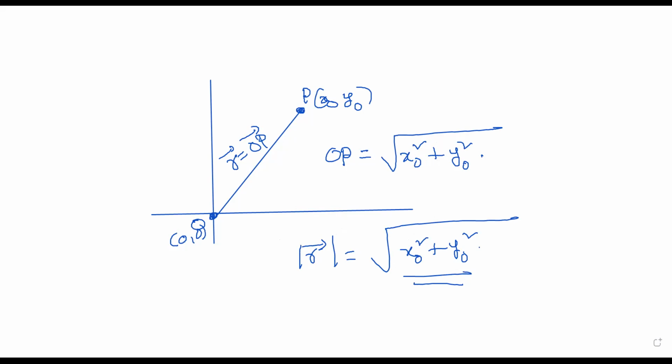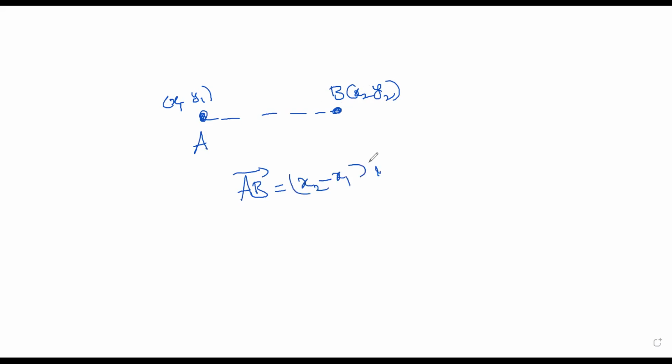And now, this is called magnitude. Suppose you have 2 points, A is (x1, y1) and B is (x2, y2). You know the distance formula, right? That is AB bar. AB bar vector, you know very well, is (x2 minus x1) i cap plus (y2 minus y1) j cap. You write this. That is the vector. Just now I told you.